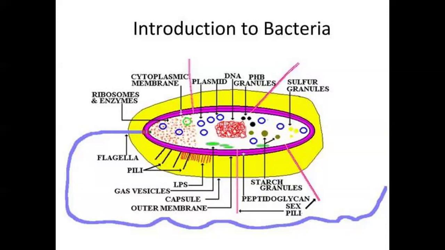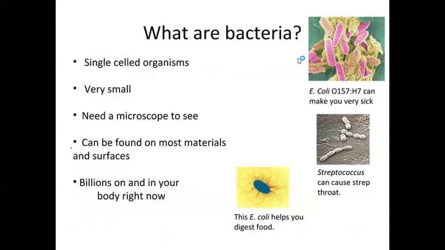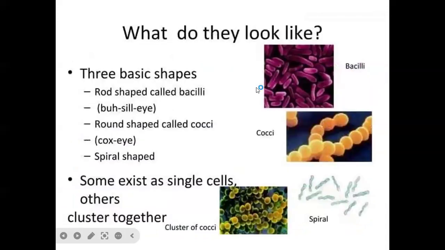These are very small organisms that can be observed microscopically. After the external structure, I'll explain the basic shapes later.